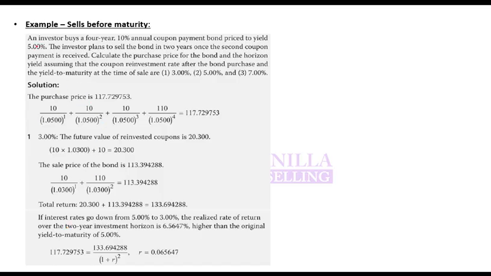So this is a similar example. An investor buys a 4-year 10% annual coupon bond priced to yield 5%. The investor plans to sell the bond in 2 years. So 1, 2, 3, 4. After the second coupon payment is received, calculate the purchase price of the bond and the horizon yield, assuming that the coupon investment rate after the bond purchase and the yield to maturity at the time of sale are 3%.